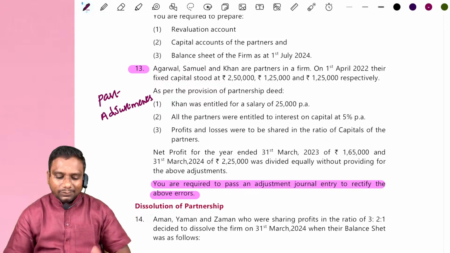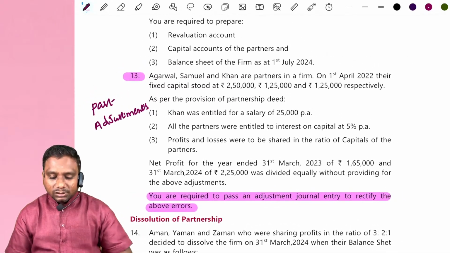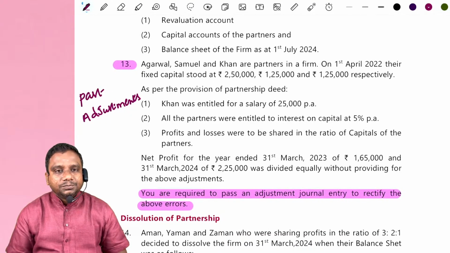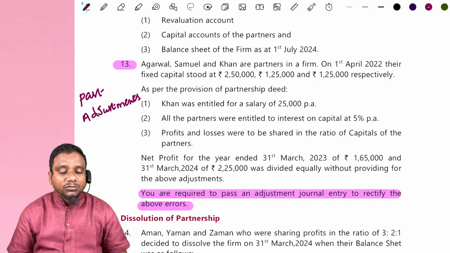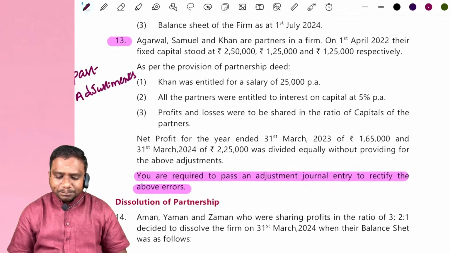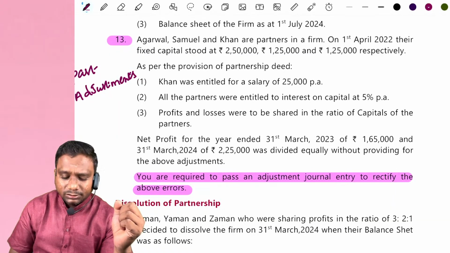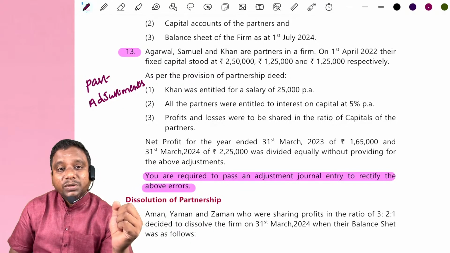In that case, how do we calculate the revised profit share between the partners? Through one single entry, that is adjustment of past things through partners' capital account.